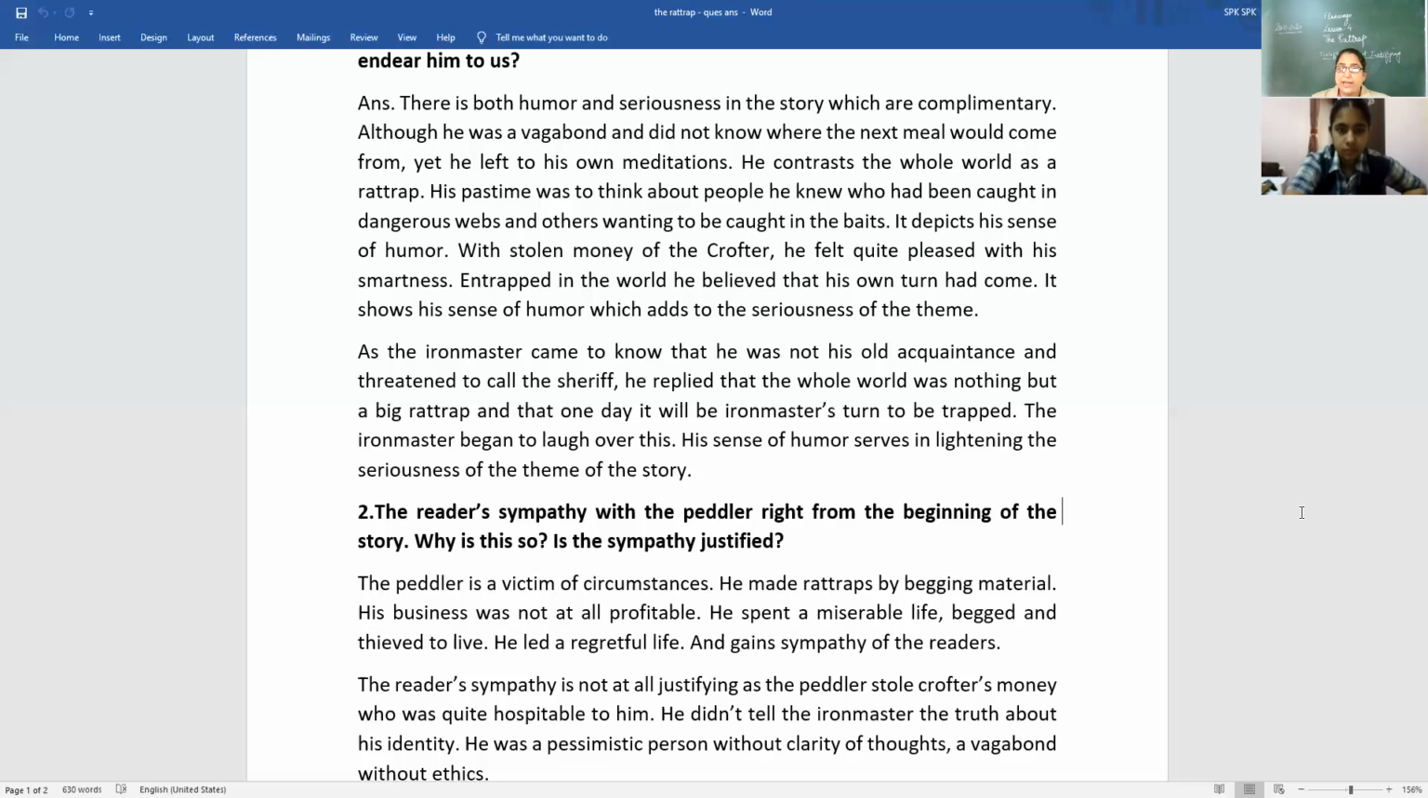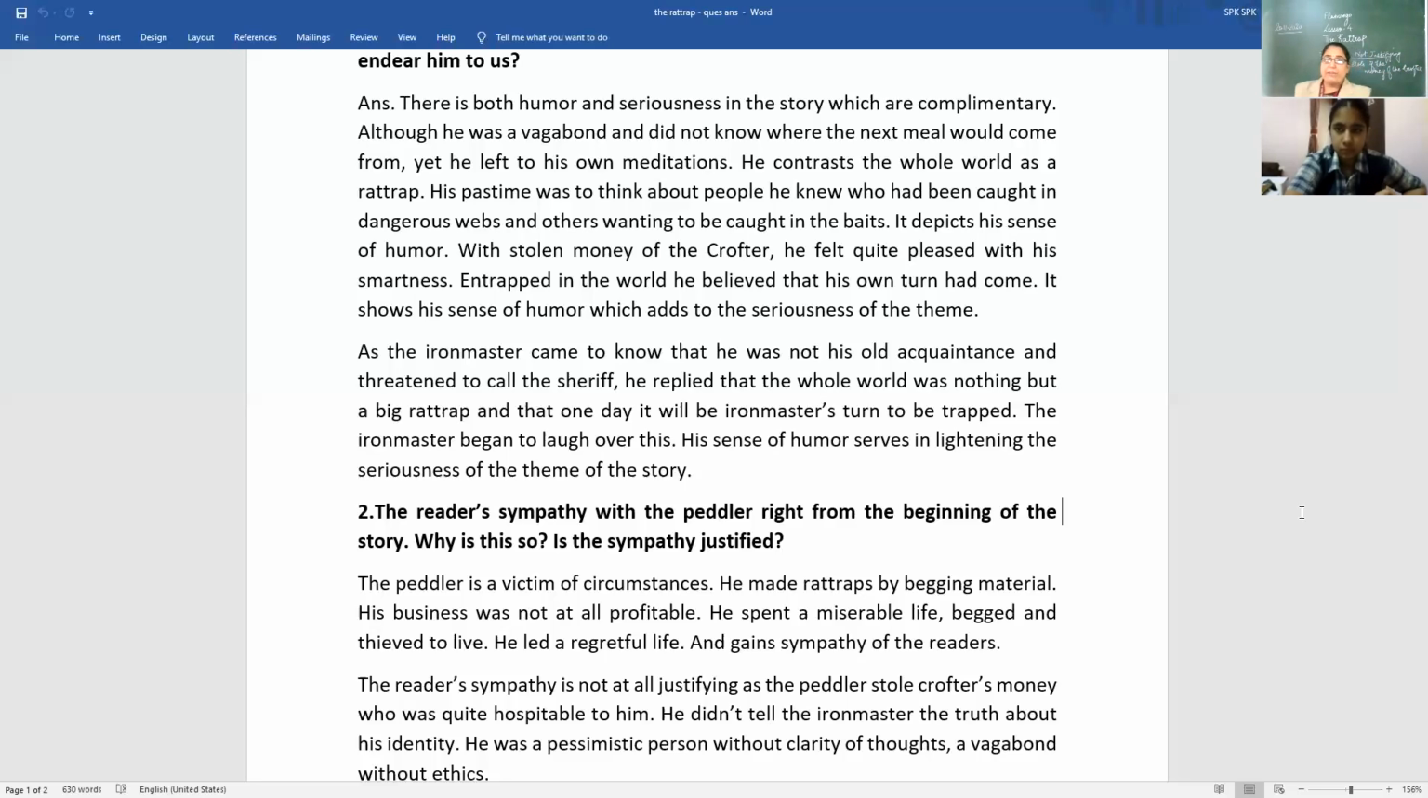He led a regretful life and gains the sympathy of the readers, because sufferers we see with a sympathetic outlook. Now, the reader's sympathy is not at all justified as the peddler stole the Crofter's money. Not justifying. He stole the money of his benefactor. Right? Important point why we cannot justify.